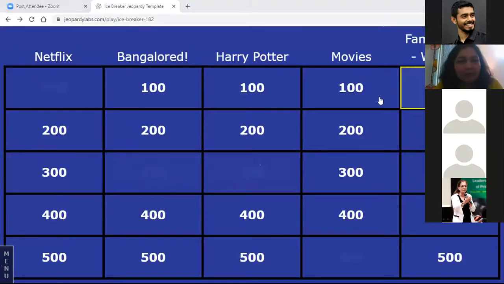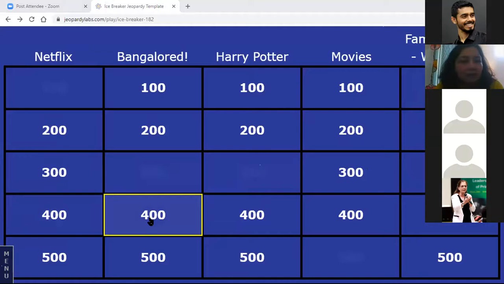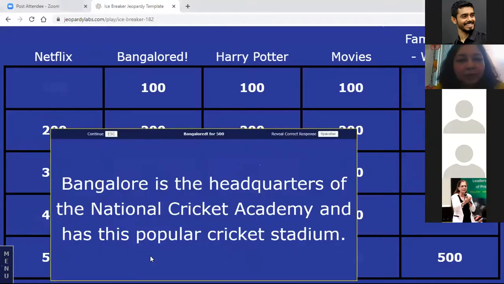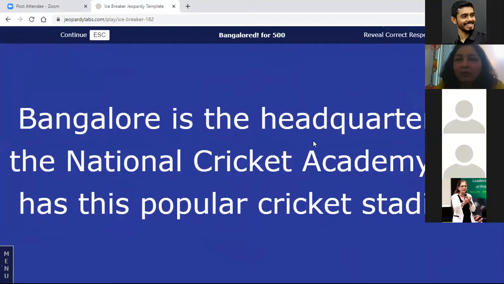Hey, what do we have next? Let's do another Bangalore, because I've really fallen in love with Bangalore, and I want to see how many people are in love with Bangalore. Bangalore is the headquarters of the National Cricket Academy and has this popular cricket stadium.